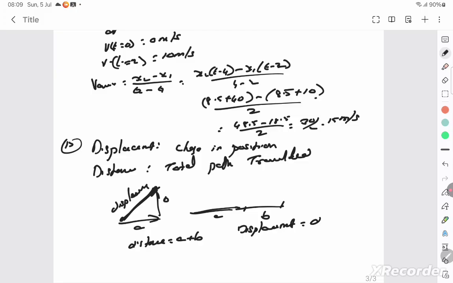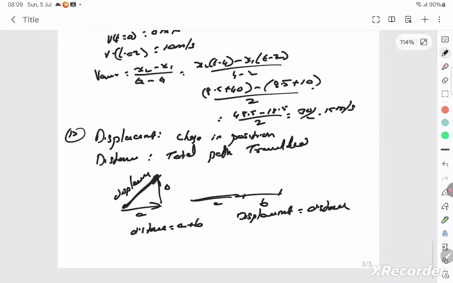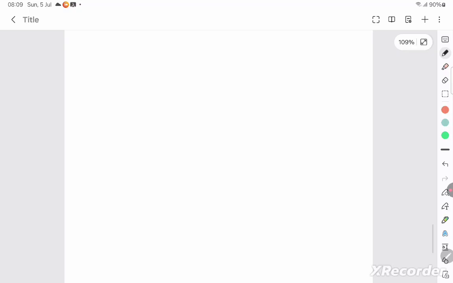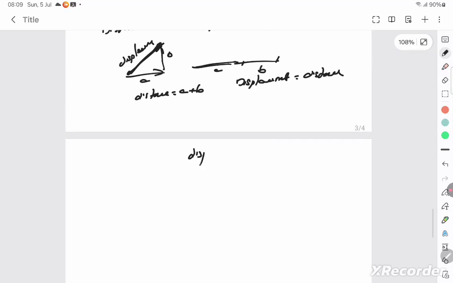Displacement will be equal to distance in this case. So therefore, you can say that the displacement is lesser than or equal to distance considering both of these cases. Okay, so next with examples, clearly with examples, example is this, a car moving like this.